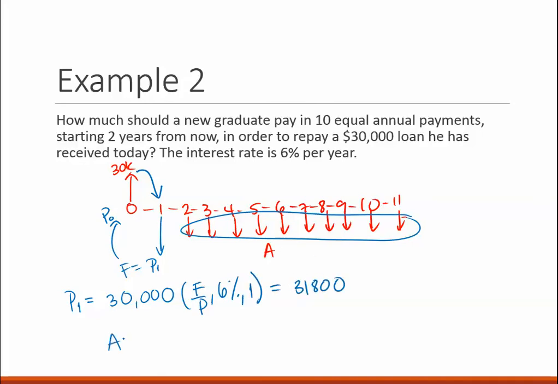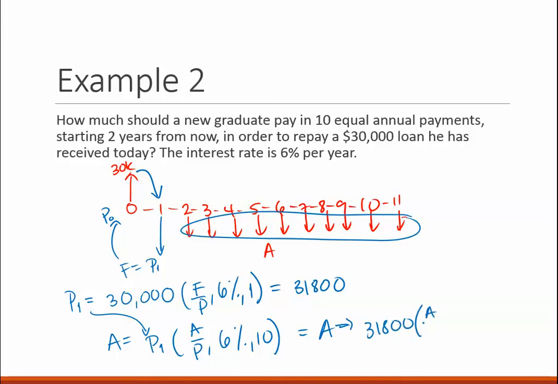And now I can find A with P1, and then A given P, 6% for 10, meaning A is equal to 31,800, A given P, 6%, 10, and this is equal to 4,321.62.